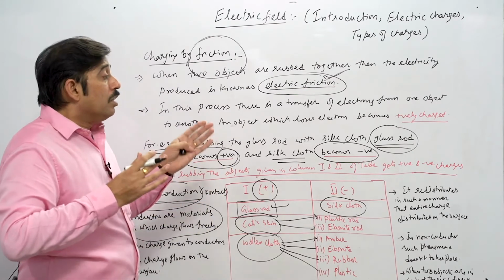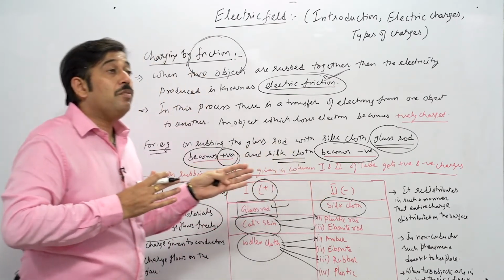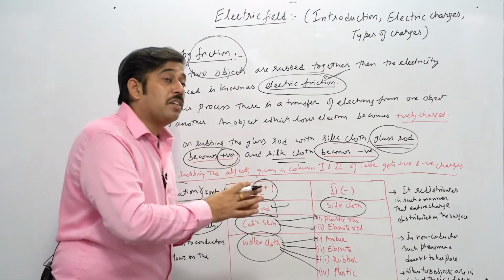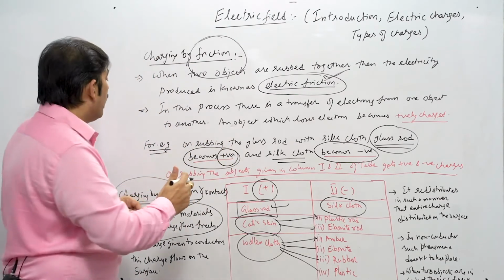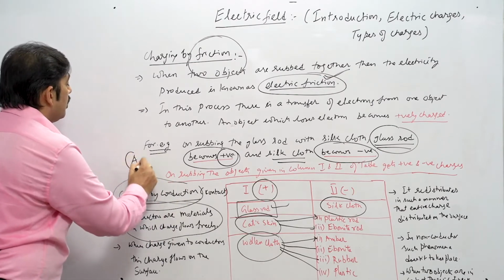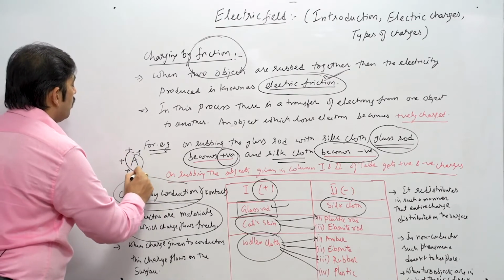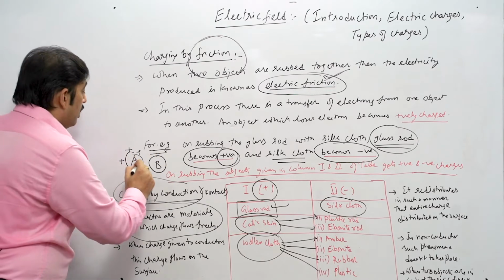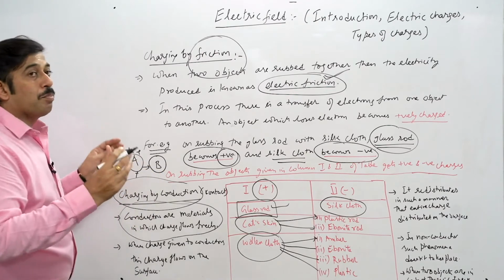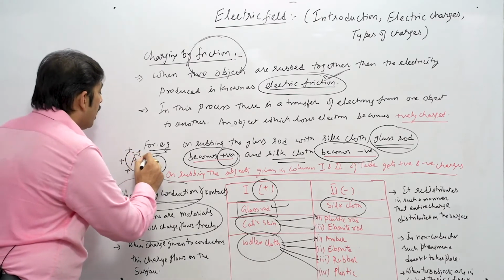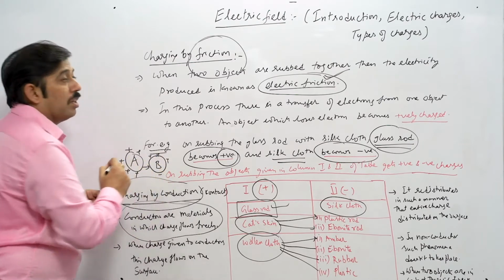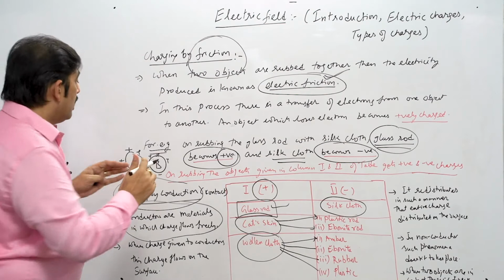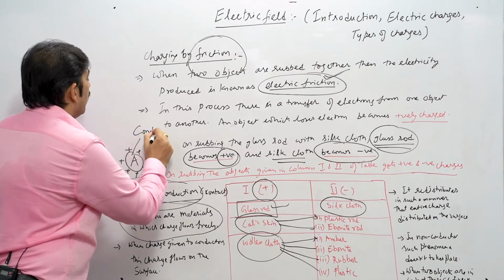Similarly, this happens only when we are talking about conductors. Suppose conductor A is there and it is being charged and it is brought close to a material which is uncharged. It is a possibility that when these two materials are brought together, some kind of charge will also transfer onto the surface of this material and it will be evenly distributed, but provided that this material should be a conductor.